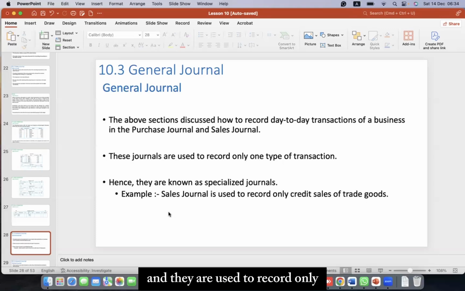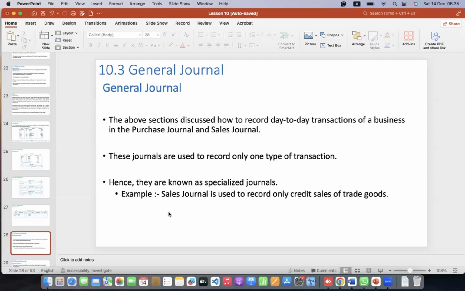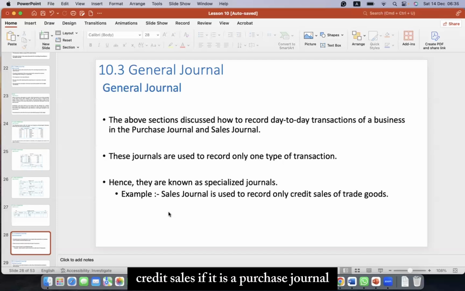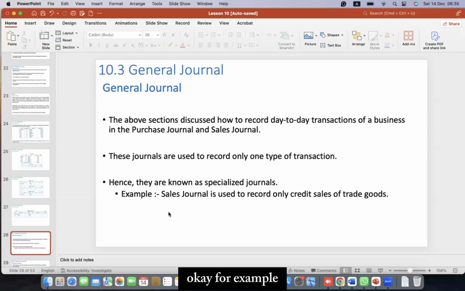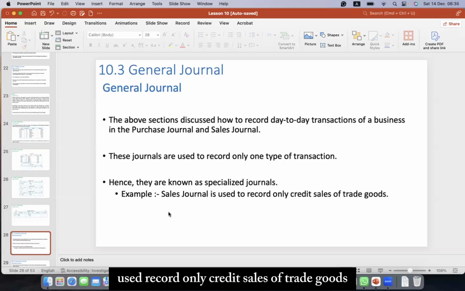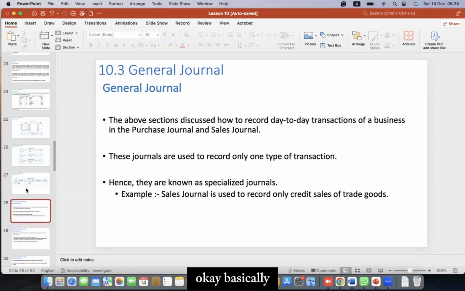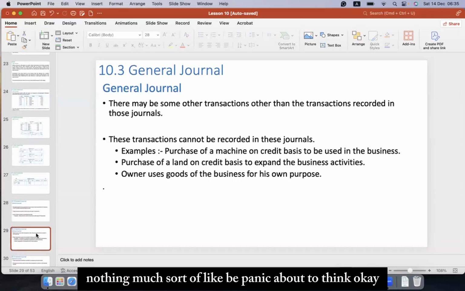In the earlier sections, we learned about the purchase journal and sales journal, and they are used to record only one type of transaction. As I said, if it is a sales journal, you record credit sales. If it is a purchase journal, you record credit purchases. So because of that, they are known as specialized journals. For example, the sales journal is used to record only credit sales of trade goods. Is it clear? Nothing much to panic about.